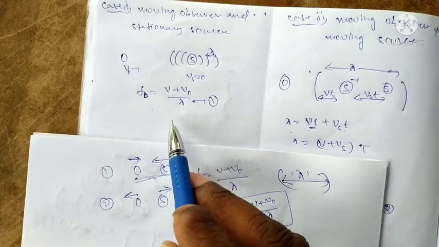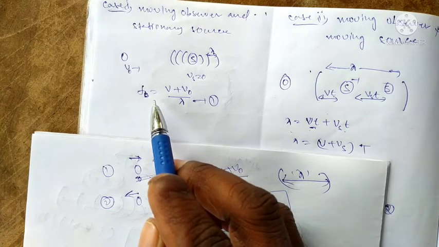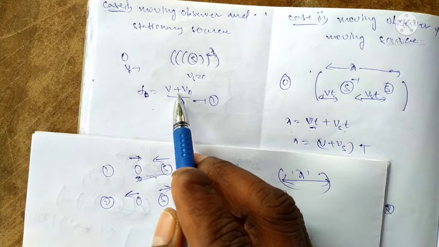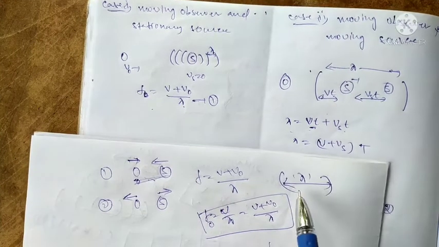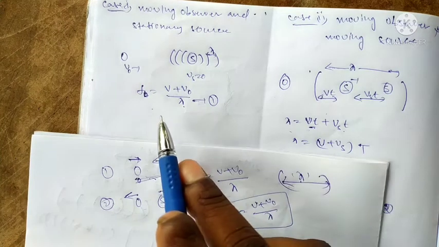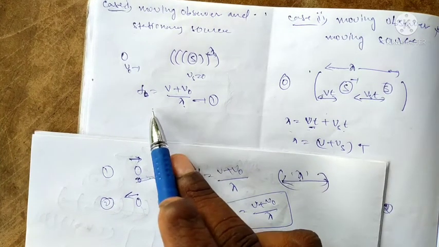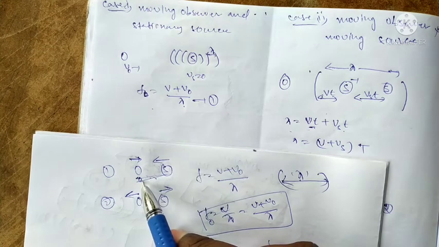With respect to the observer, f naught is equal to (v plus v naught) by lambda. Lambda is the distance between the crests. It is the distance between the crests. Okay, this is the f naught. The f naught means the frequency due to the observer.